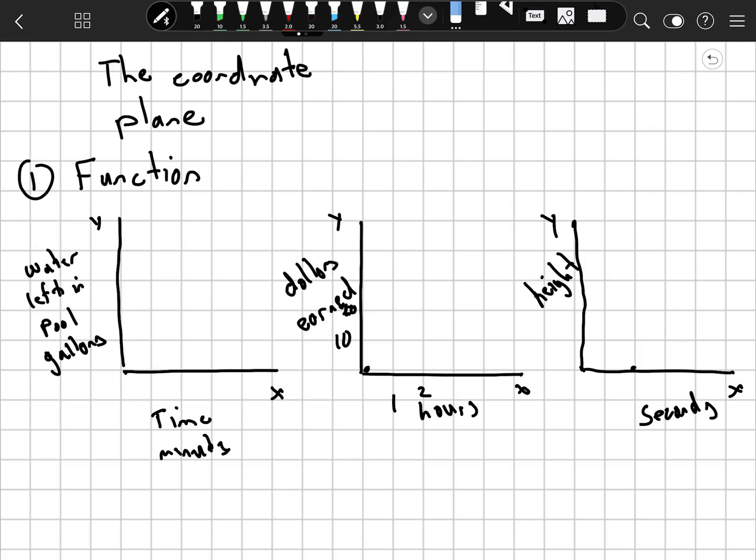Help you understand how important the coordinate plane is in math. It's one of our most important tools, and it can really help us. So let me start by discussing how it kind of came about over time.